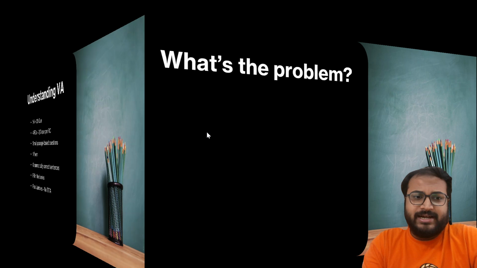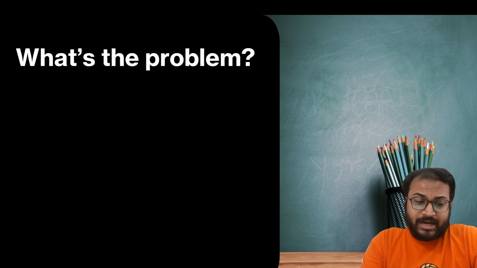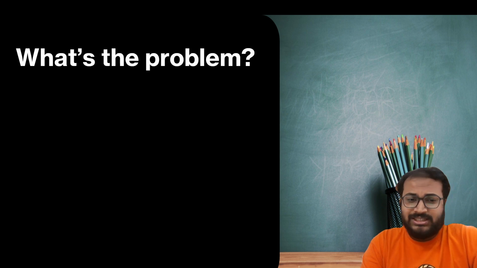Now coming on to the next slide, right, what's the problem, right, we have understood what is VA, what are the things that are included in the VA section. Now let's see कि यहाँ पे क्या problem आती है, why a lot of candidates fail to score good marks in the VA, right. First problem is the 5 options, right.